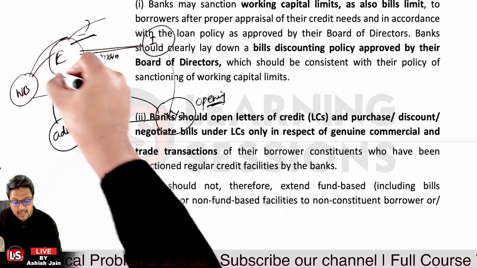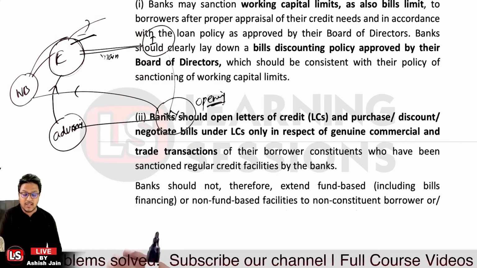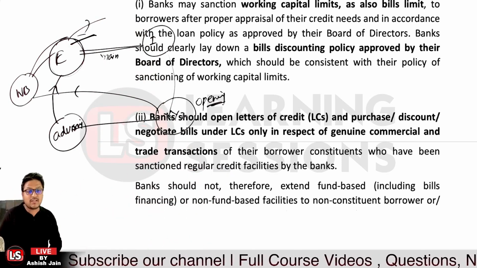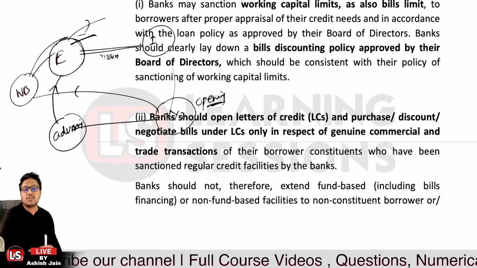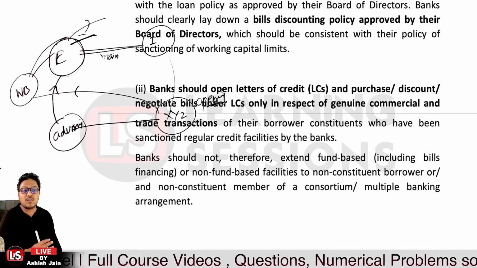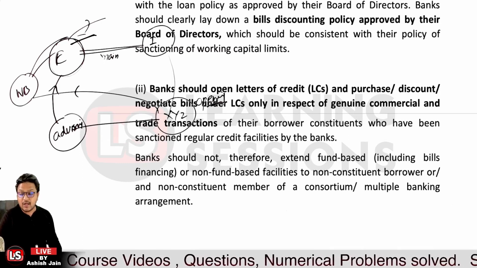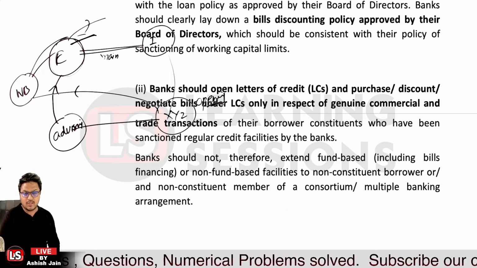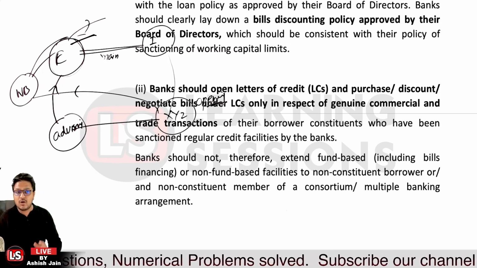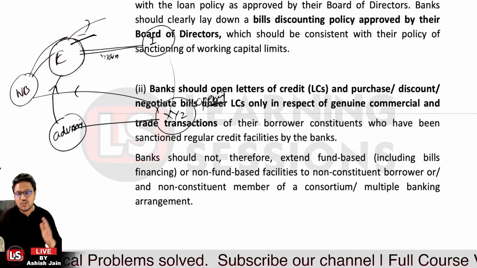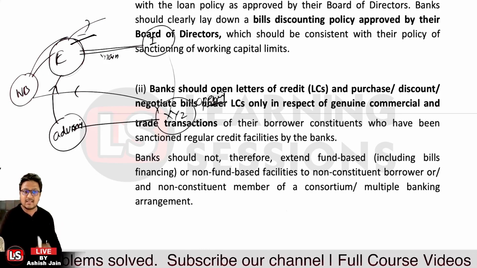That discounting can be allowed to the exporter only if they have been sanctioned regular credit facilities, otherwise not. So banks should not extend fund-based or non-fund-based facilities to non-constituent borrowers, or to any non-constituent member of a consortium or multiple banking arrangement. In case the person is a non-constituent, discounting, purchasing and negotiation cannot be done.